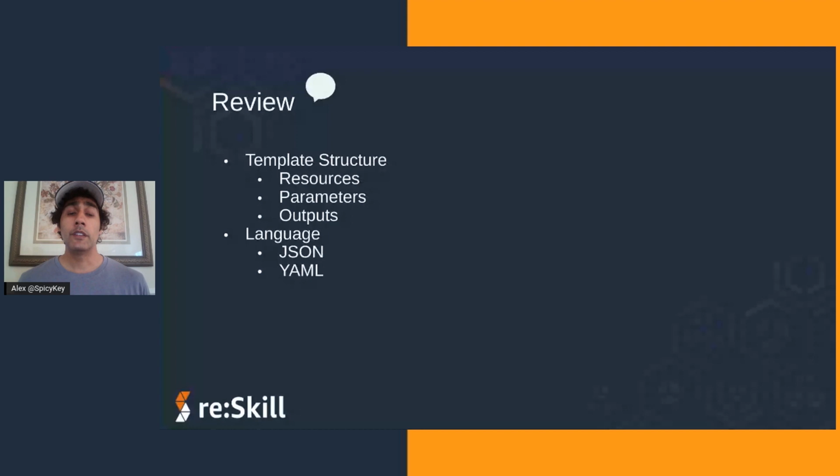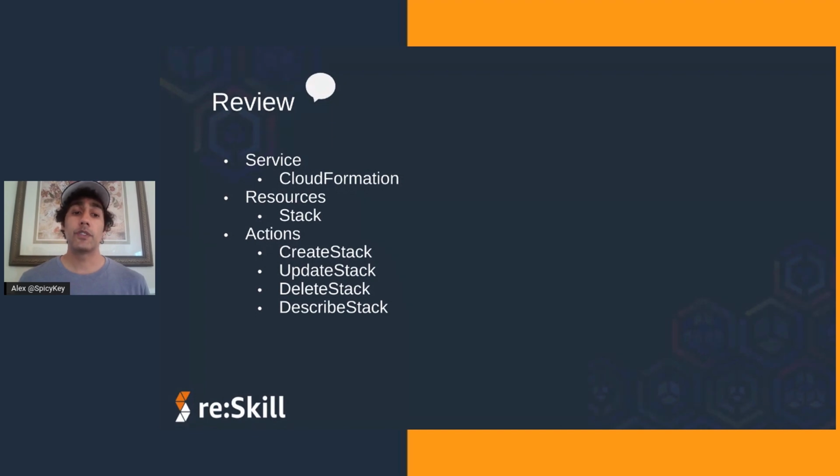CloudFormation code can be written in 2 different languages, JSON or YAML. Let's review the CloudFormation service. It hosts stacks on the cloud. There are actions that the CloudFormation service can take, such as create stack, update stack, delete stack, and describe stack.